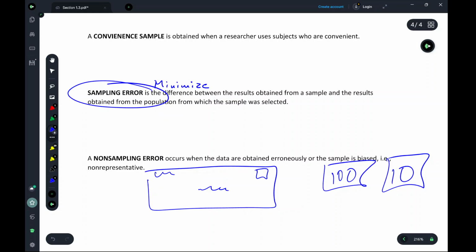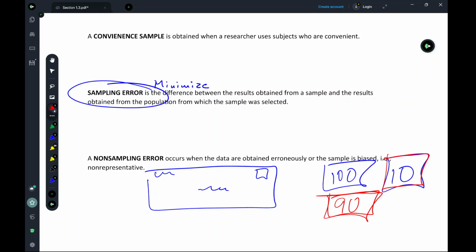And those 10 people, usually people only respond if they really, really like it or they really, really hate it. Everybody in the middle just doesn't care about taking the time to fill it out. So you have 90 people that you didn't get information from out of the 100 that could differ significantly from the 10 people who feel strongly one way or the other and are actually motivated to take the time to reply. So, non-sampling error.